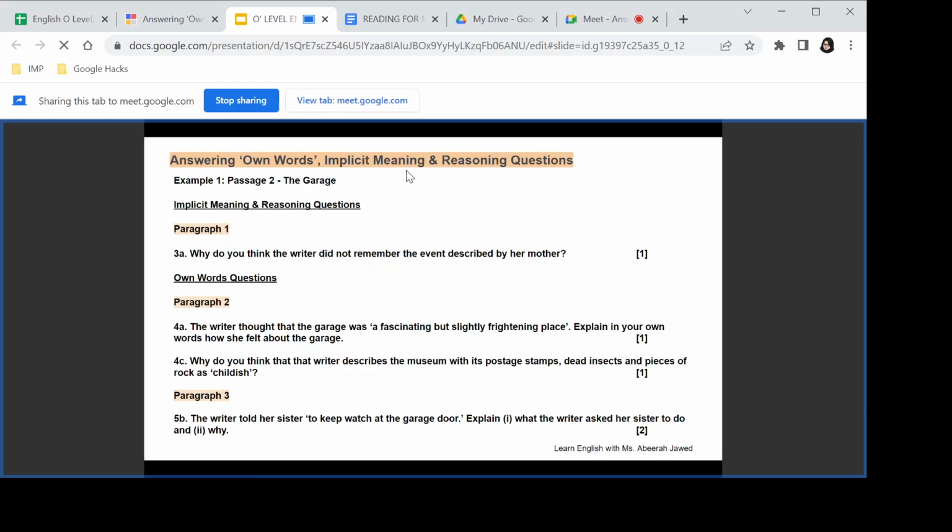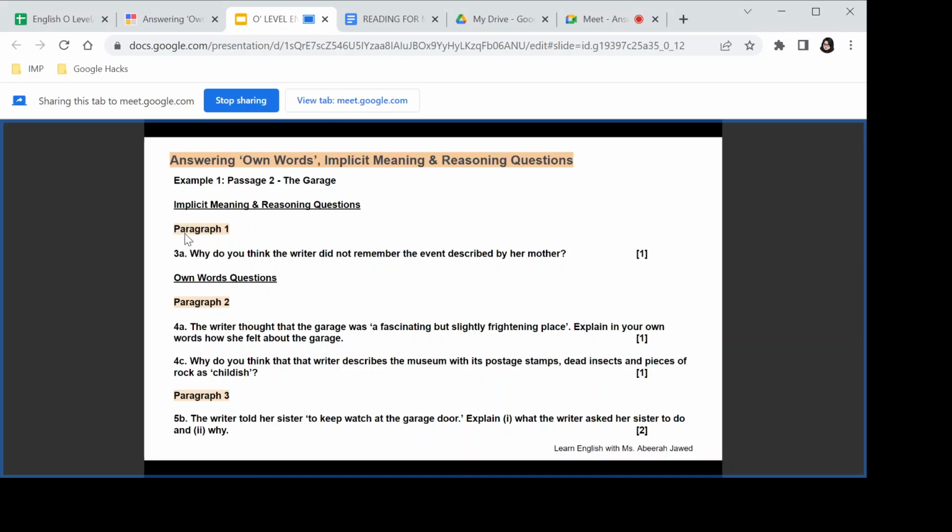Reasoning questions will also be very similar. They'll be asking you to give reasonings which will be based on information given in two different parts of the passage or two different pieces of information. All right. So the first focus of today's session is answering own words questions. Let's take a look at this one. Implicit meaning is the first one.